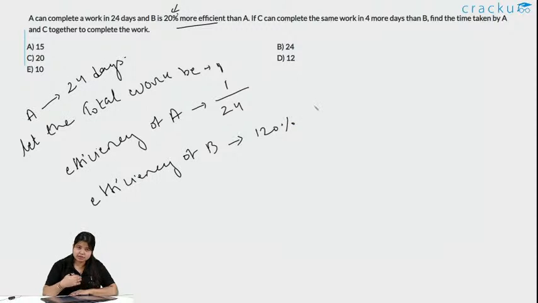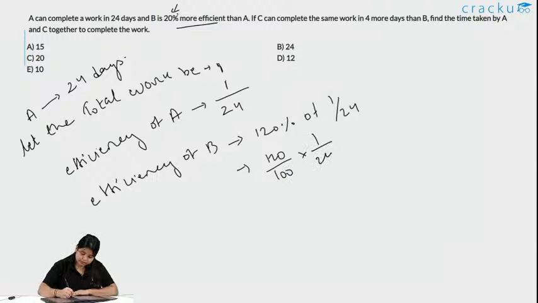As it's more, it's not only 20%, it is 100 plus 20, so 120% of A, where A is 1 by 24. So let us solve this. 12 ones are 12, 12 twos are 24, so it is 1 by 20, and this is the efficiency of B.